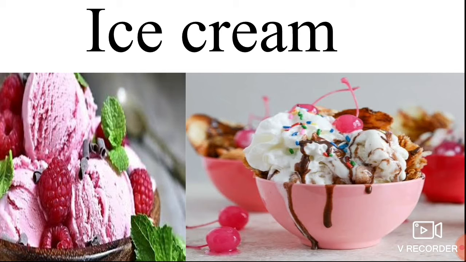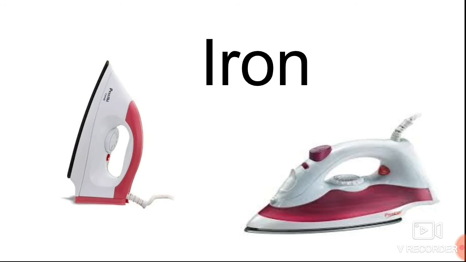What is this? Ice cream. What is the spelling of ice cream? I-C-E-C-R-E-A-M. Ice cream. I for ice cream. Shall we move on to the next? Iron. What is this? Iron. What is the spelling of iron? I-R-O-N. Iron. Shall we move to the next?